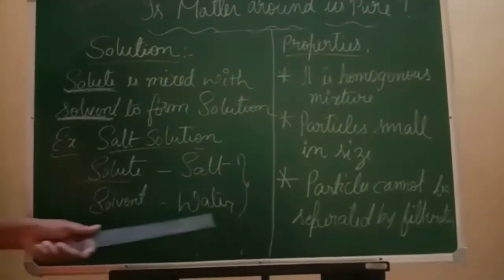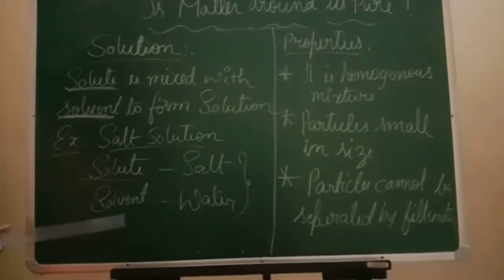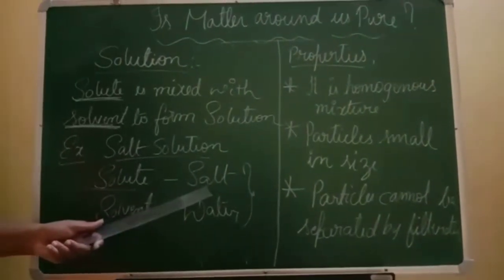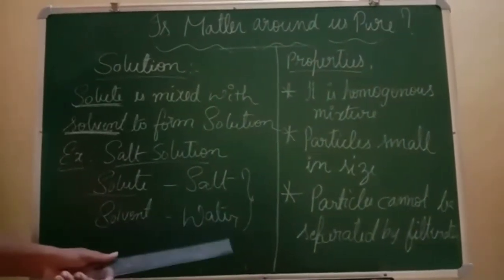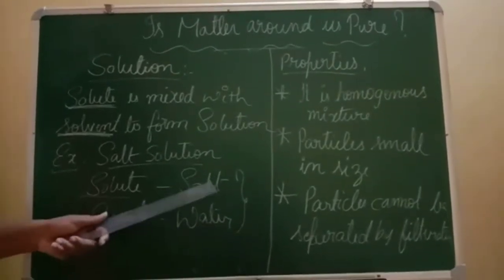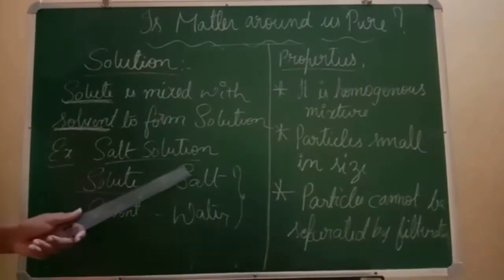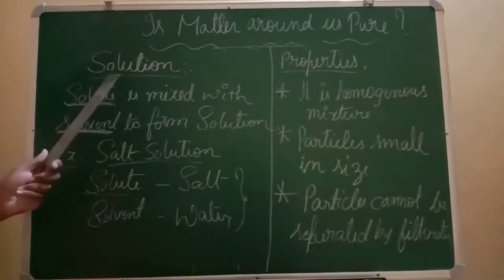And water is what? It is a solvent. So in salt solution, which is the solute? Salt is the solute. Which is the solvent? Water is the solvent. When you mix salt and water, you will obtain which solution? Salt solution. So this is a small example of solution.